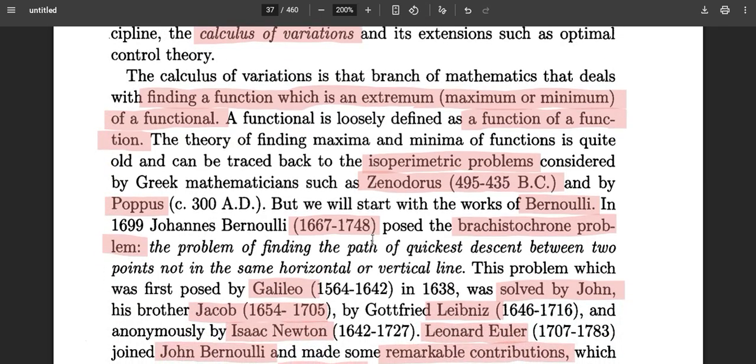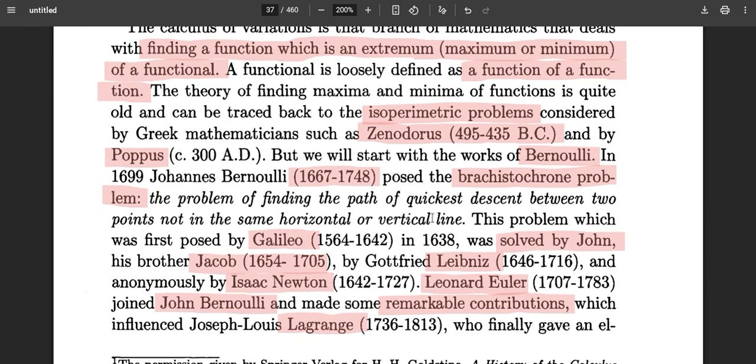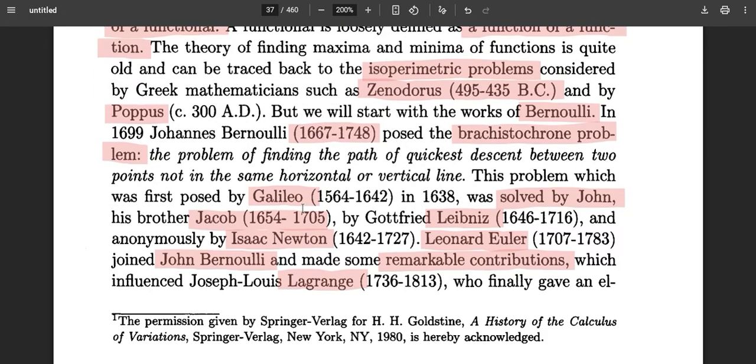This setup is from Pappus, but the real thing starts with defining a problem called the brachistochrone problem, which was posed by Galileo and later solved by Bernoulli, Jacob and John.